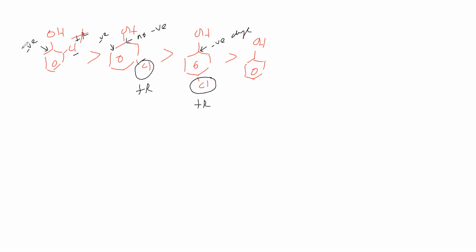What effect do we have to use? Here we have to say the minus I effect of Cl, and this chlorine is closer to the OH group. Therefore, it has a higher tendency to donate H+, and therefore it has more acidic nature. Like that we have to explain. We have to give a suitable explanation for the experimental result.